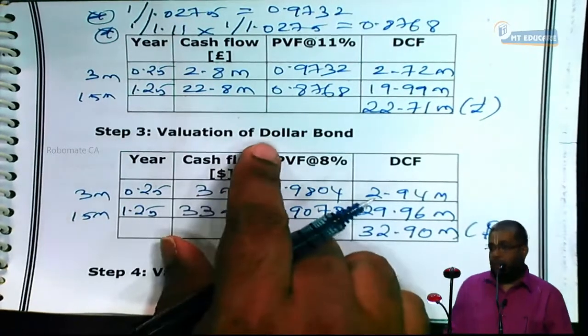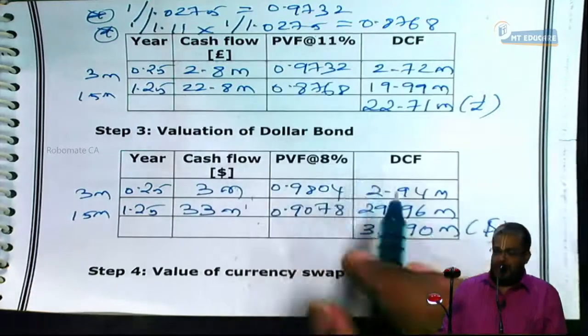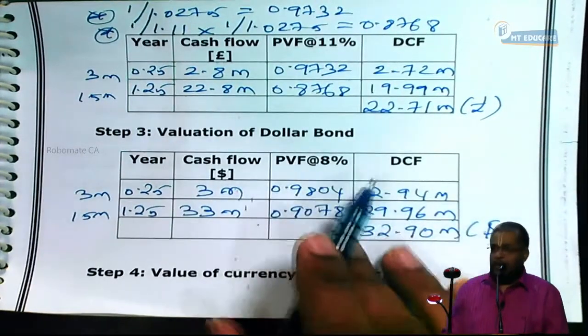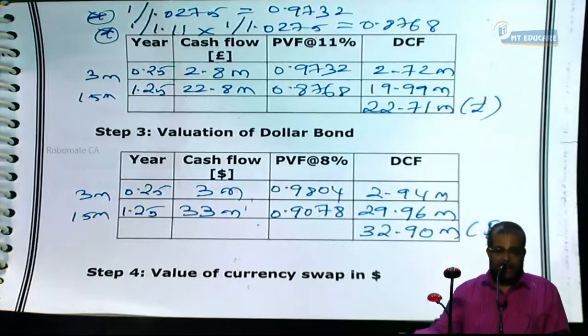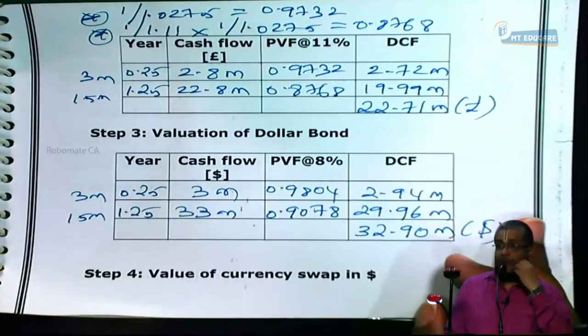It is paying what? More coupon. They are expecting only 11%. It pays 14%. They expect only 8%. It's paying 10%. It can happen. Respond yes or no? No. Now next is value of the currency swap in dollars.